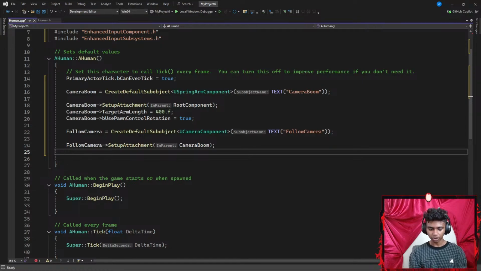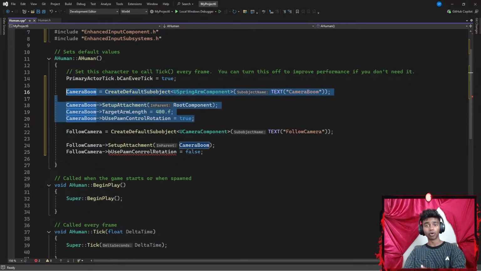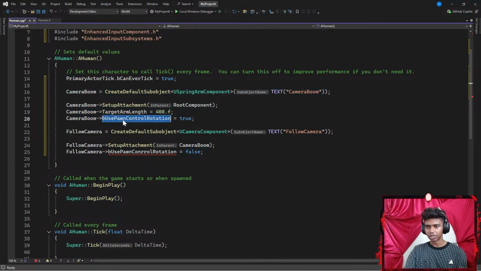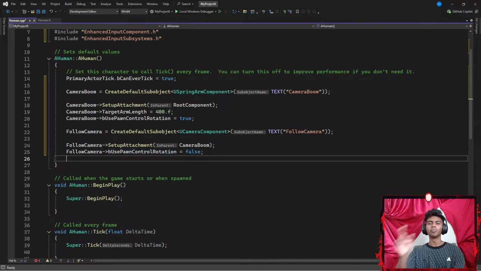Next up, I'm going to point my follow camera towards my boolean bUsePawnControlRotation. I'm going to set that equal to false here because I don't want to move on my own. Instead, I want to move depending on where my actual spring arm component rotates. I think I spelled bUsePawnControlRotation wrong. Before, I used to always think that the b here stands for blueprint, but it actually stands for boolean. That's pretty much it for my constructor.